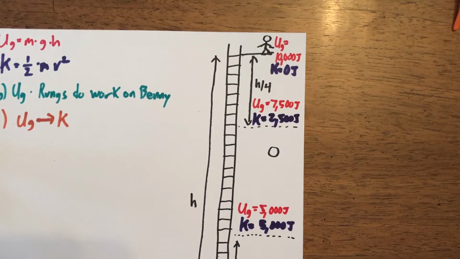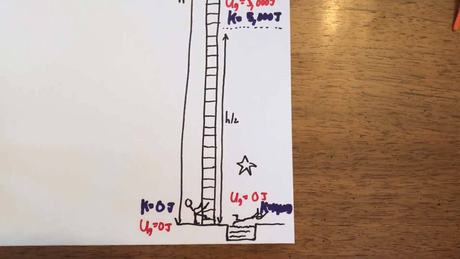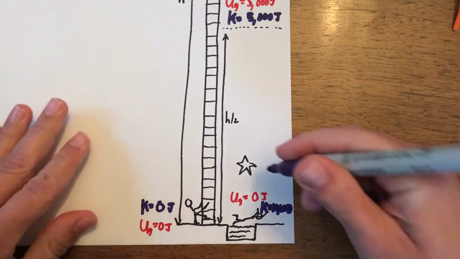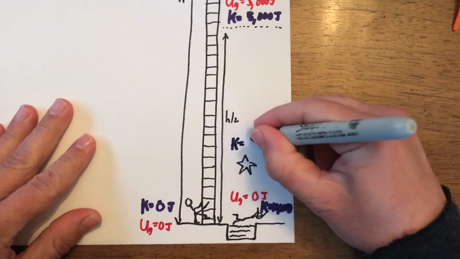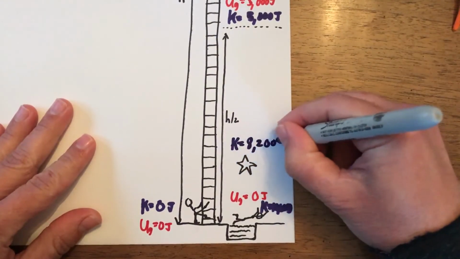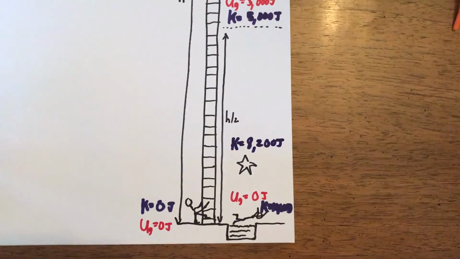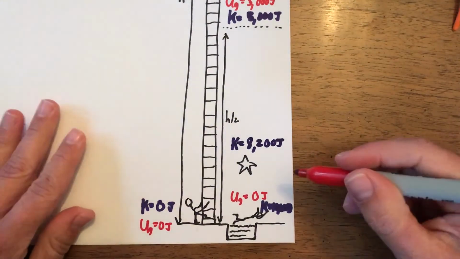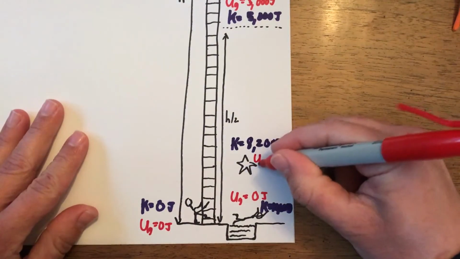And then D says, determine and label the value of Benny's potential and kinetic energy. Sorry, that was D. E says when he reaches the level shown with the star. So the star is right here, and they tell us here that his kinetic energy is 8,200 joules. So we got to get back up to 10,000. That means his potential energy is